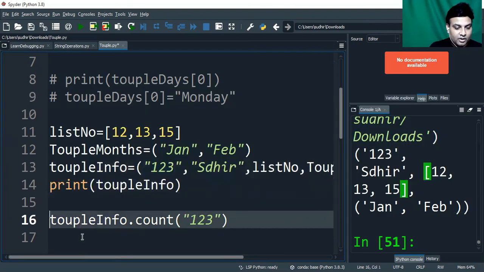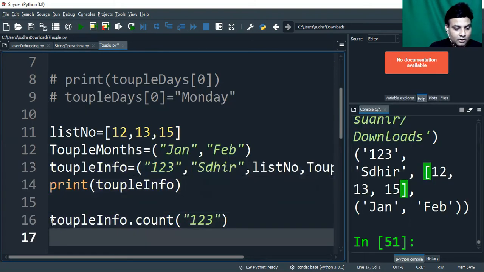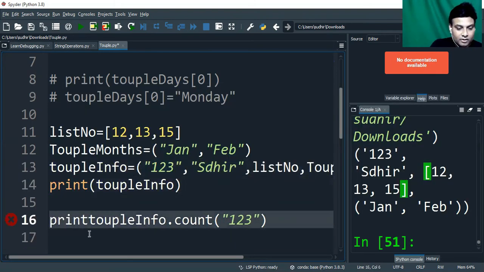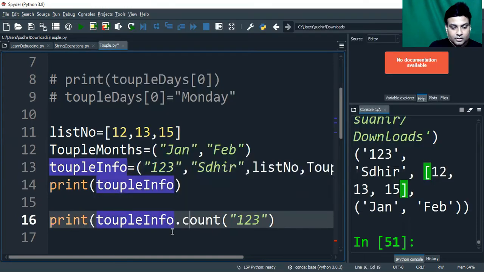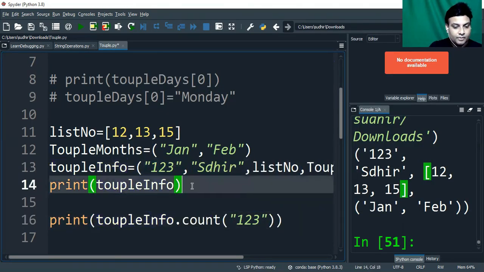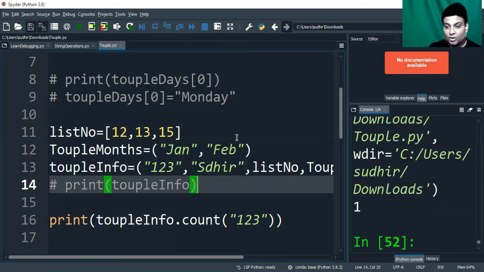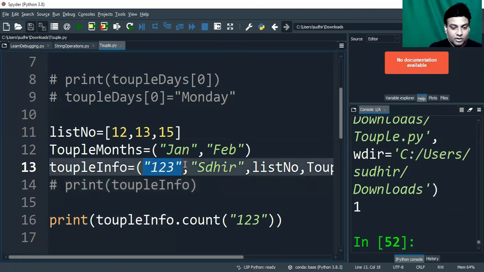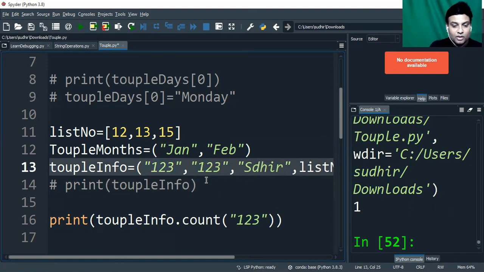I'm just going to print this information. Let me print this over here. Okay, guys, I'll just comment this line because I'm not interested in that now. So just see, only one time, right? 1 2 3 is coming only one time. Let me check again. I'll put it one more time and let's check the output now. So it's coming as 2. So count will give you the count how many times that element is repeated in the tuple.